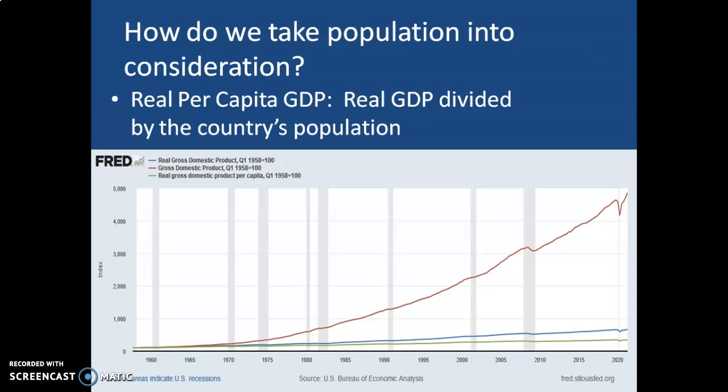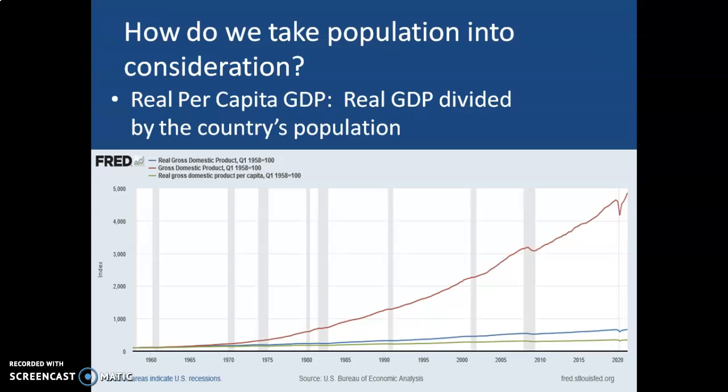And this makes more sense. You can see where we start over here. If I'm starting at 100 in the far left, now I'm up to about 300 or so. So this tells me that we're actually producing about 3 times more than what we did when I was born. And I think that's probably true.